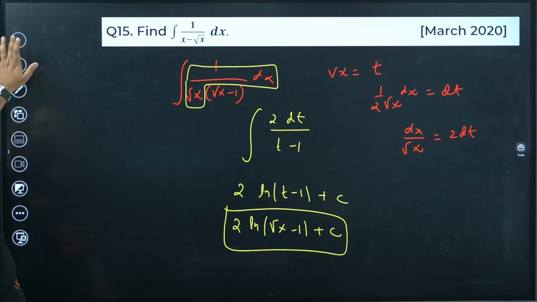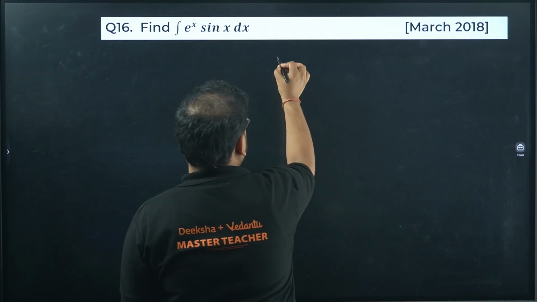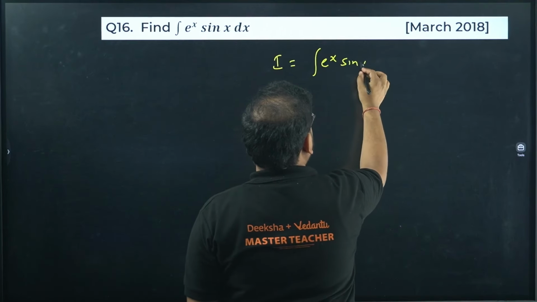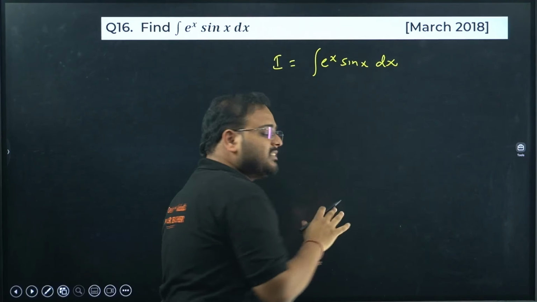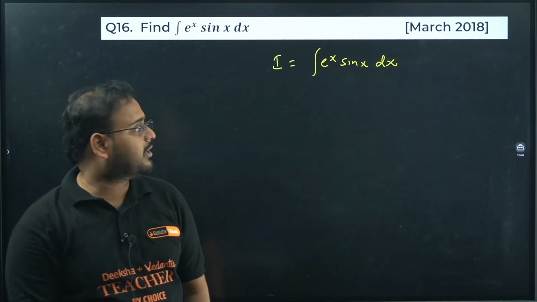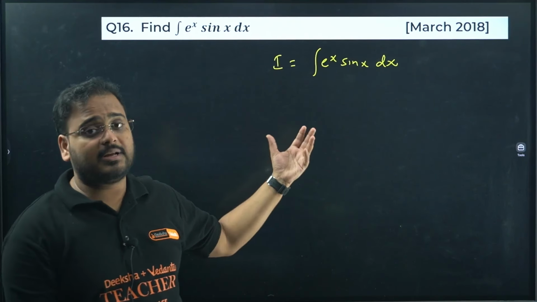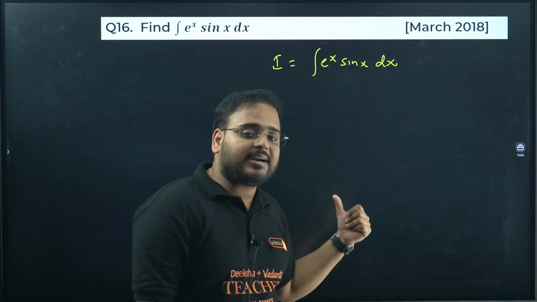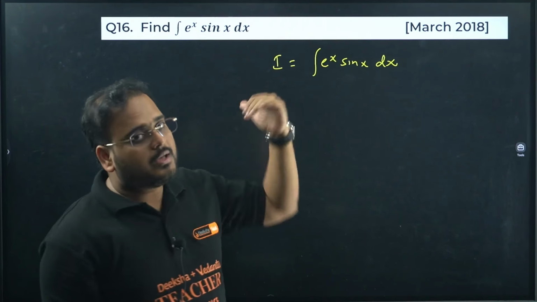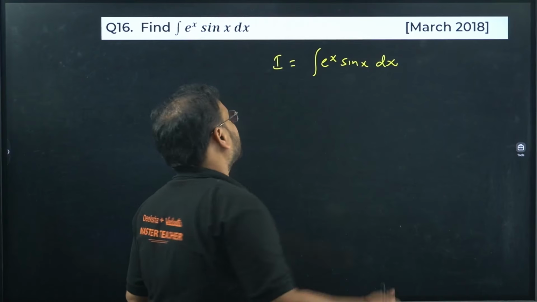Next. E power x sin x. This is a very beautiful question. I equals to integration of e power x sin x. Not only you have to learn this over here, you need to memorize it as well, because if you're writing the KCET examination, this becomes very handy there, because you have to use this directly. That's why please understand it right now and memorize it as well. You don't have time to do it again even if you know it at that time. So you got to use the result directly. I'll tell you at the end as well.